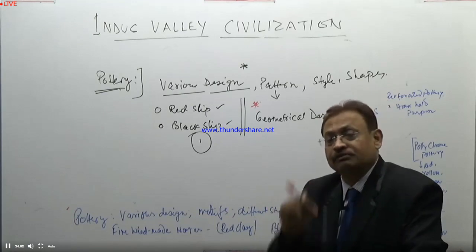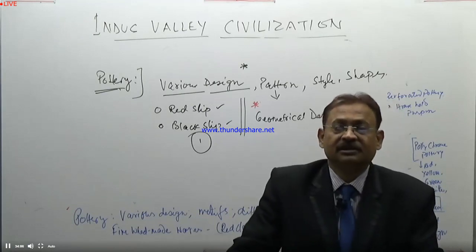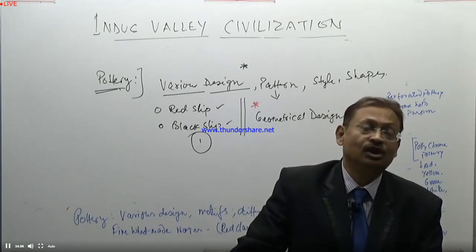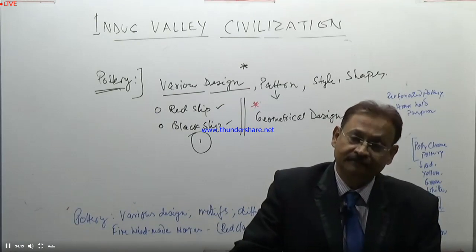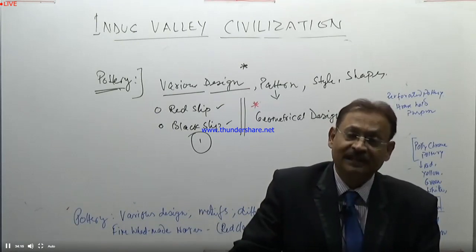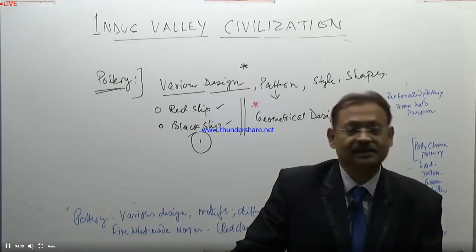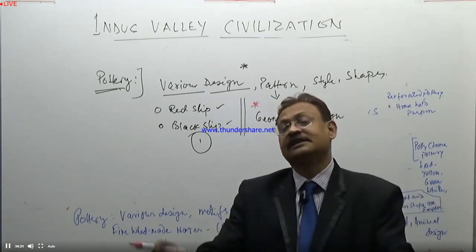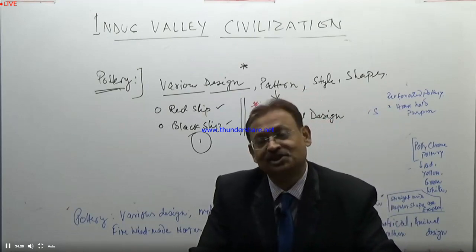The geometrical pattern has been adopted since the beginning of the evolution of culture. And this thing is prevailing. We find it prevailing in the Indus Valley civilization, and still in our 21st century civilization,